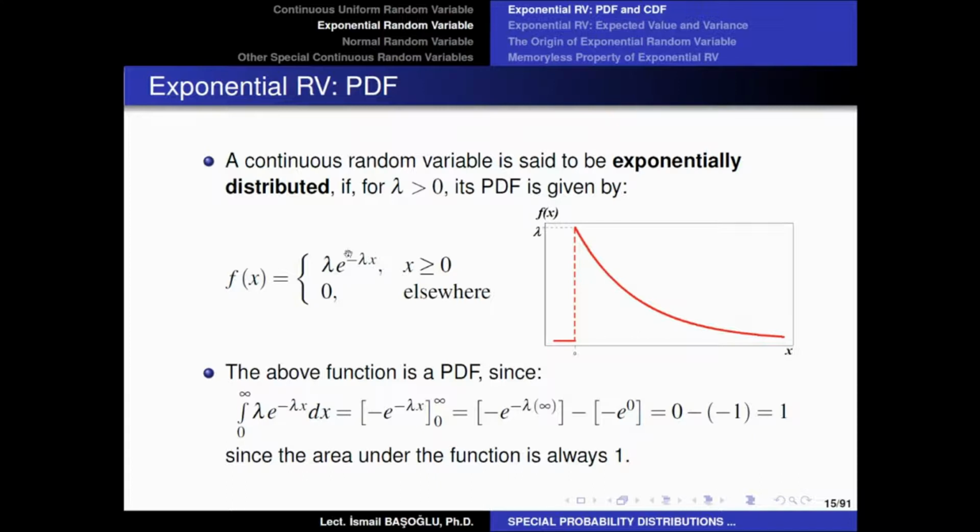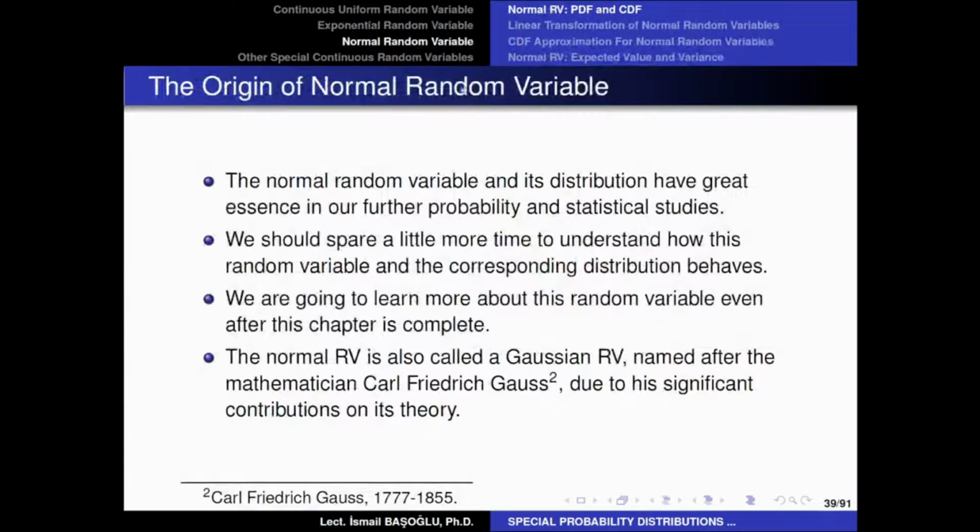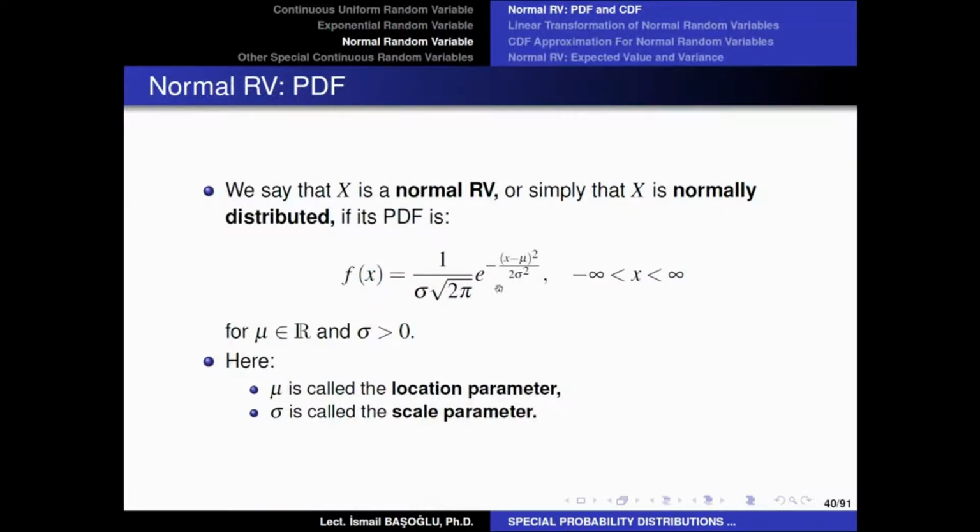So the power of the exponential term was a linear function of x. However, in the normal distribution, in the PDF, the power of the exponential term is a quadratic function or a second order polynomial of x. So this actually distinguishes a normal random variable from an exponential random variable.